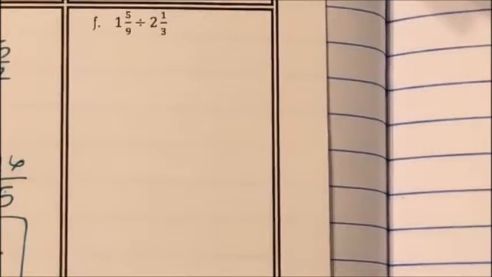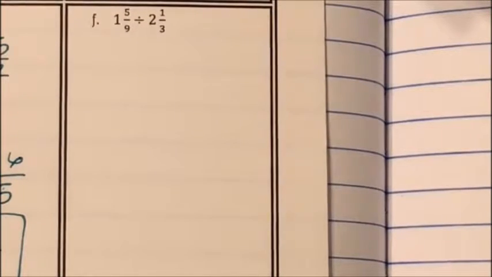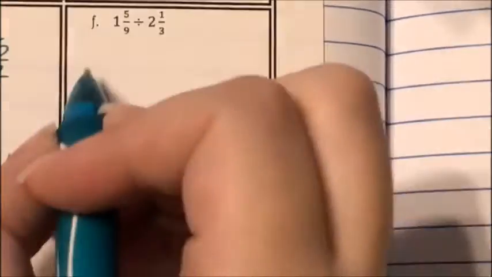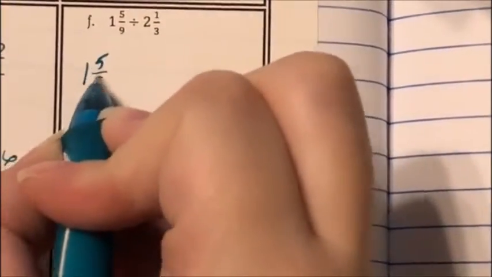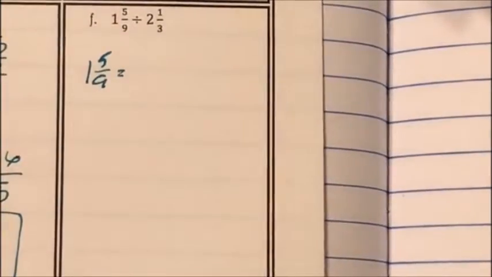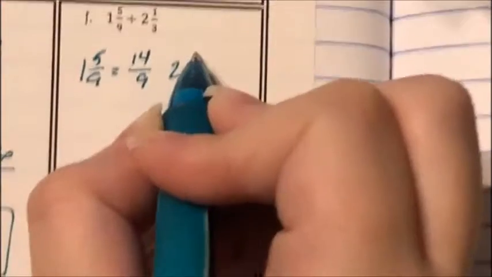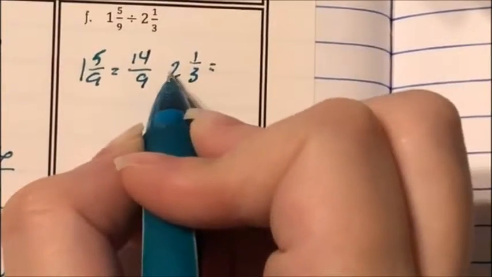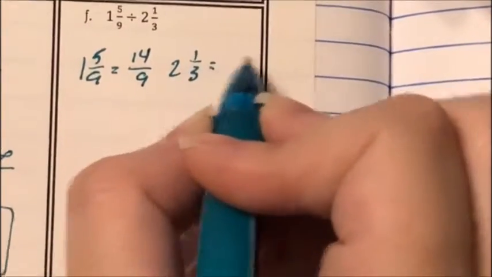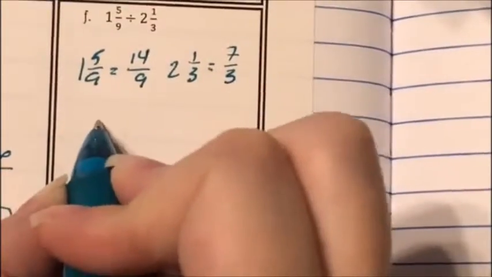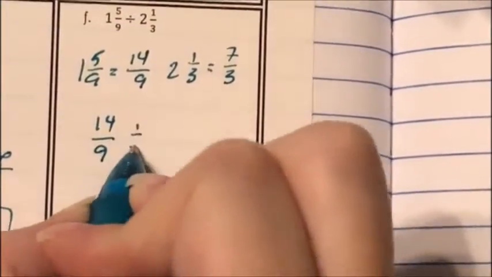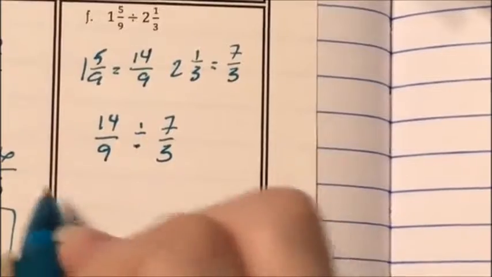Letter F says 1 5/9 divided by 2 1/3. So 1 5/9. 9 times 1 is 9. Plus 5 is 14, so 14/9. 2 1/3. 3 times 2 is 6, plus 1 is 7. So I have 14/9 divided by 7/3.